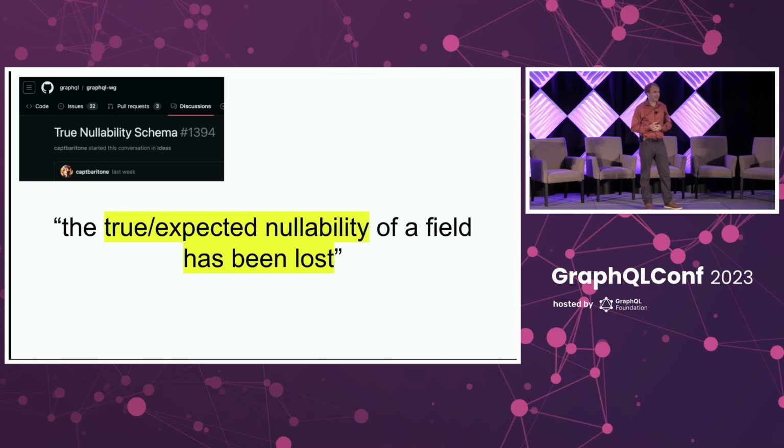And there are others thinking these same things. Just as recently as last week, Jordan Eldridge posted in GitHub this idea of true schema nullability, saying that the way that we use non-null in our schema means that the true or the expected nullability of a field has been lost. We don't have any way to represent that. And also literally last week I was on support and a developer asked, I'm new to GraphQL, how am I supposed to indicate that this field should be null? And I said, well, I guess you put a comment into your schema. I'm sorry.